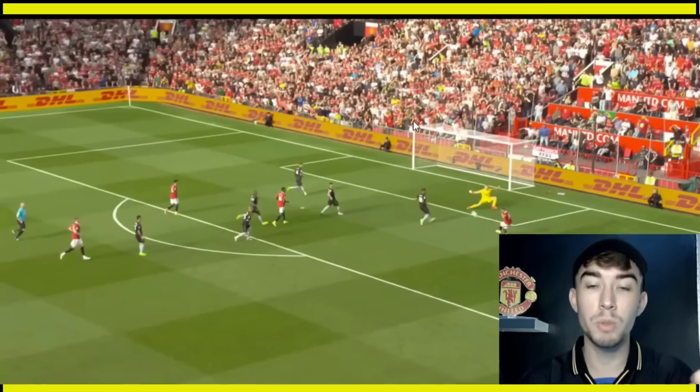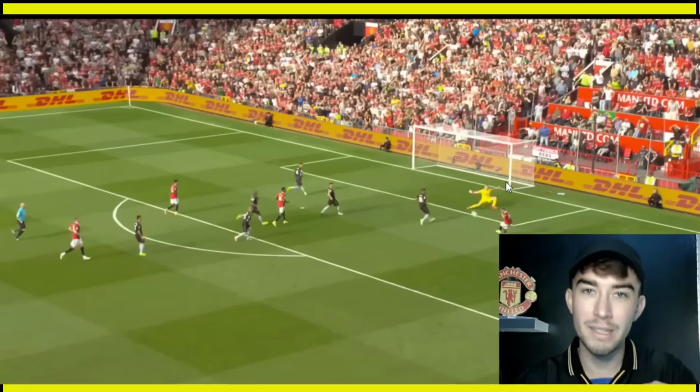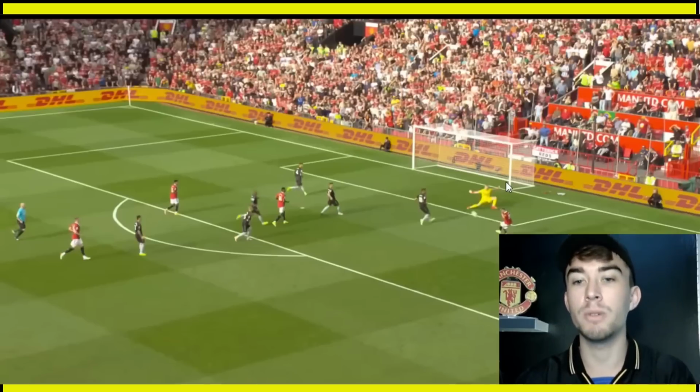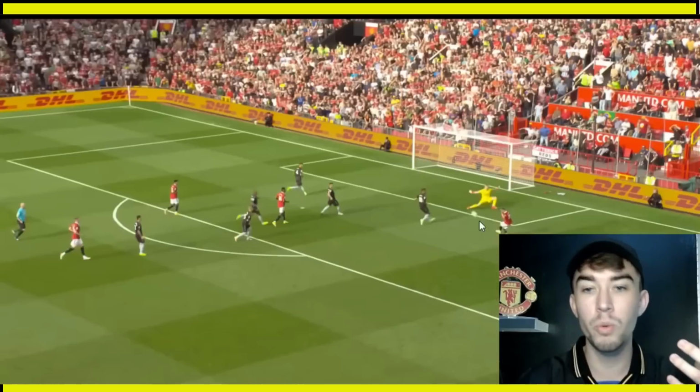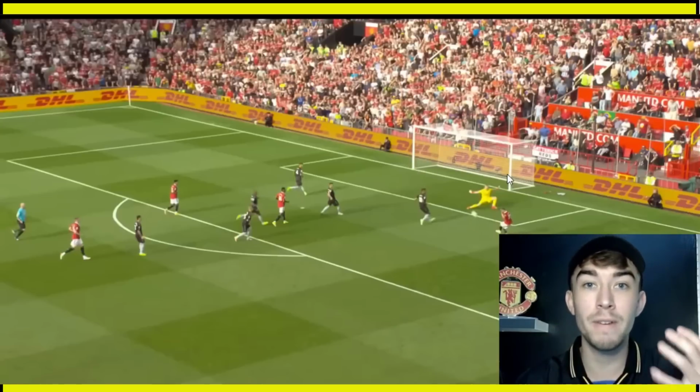And also what we saw here was, one, the use of width from Anthony, but also the benefit of having a left footer on the right wing. And that's why Ten Hag was happy to spend so much money, because a right footer has 2 options here. He can step onto it and go near post, or kind of hit it straight with power, but less accuracy. Whereas Antony, being left-footed, can open up his body and shape it into the far corner. He can dink the goalkeeper or he can go near post. And that is the benefit of having a left footer on this side. So, literally within the first 60 minutes of him playing, we've seen some of the reasons that Antony has been signed.